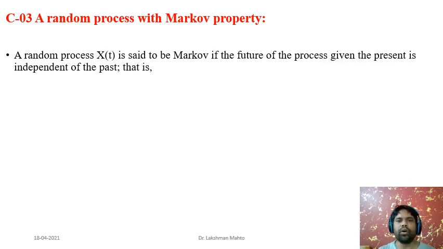Another property is the Markov property. How do we define it? A random process has the Markov property if the future of the process given the present is independent of the past, or independent of the history.